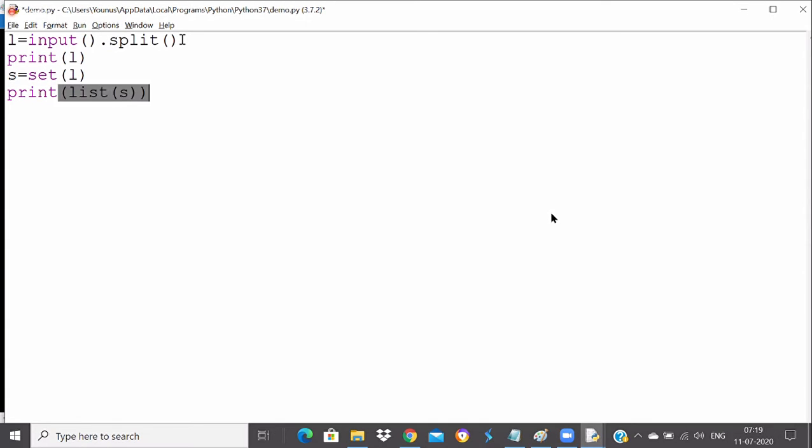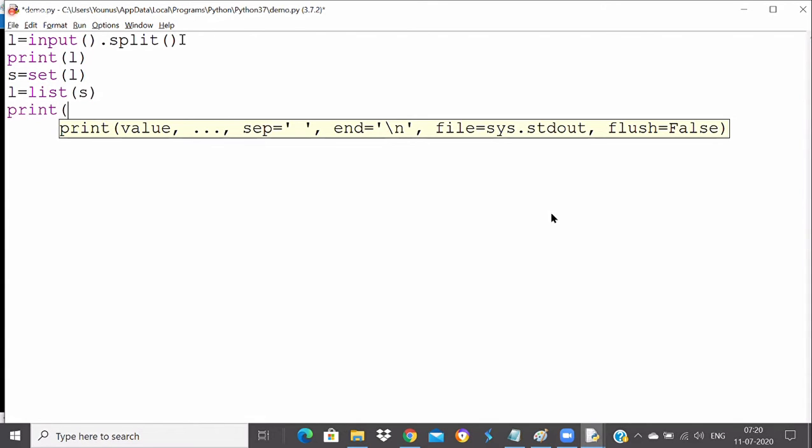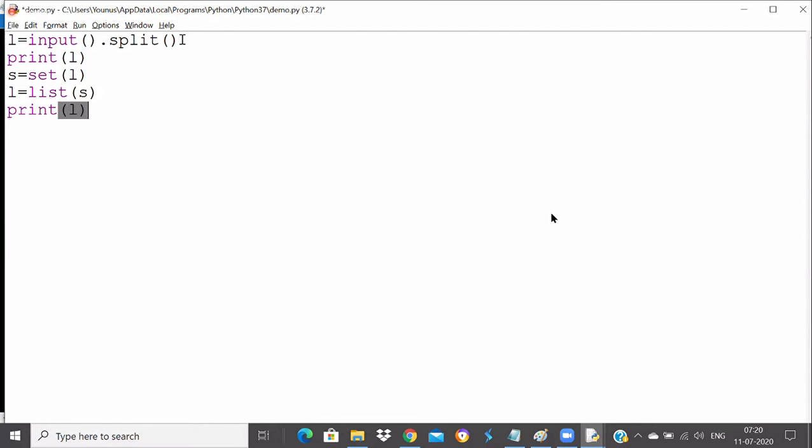You can store it and print it, whatever you want. Better you store it, so that the list gets changed. So L is equal to list of S, and I can print it out. Print L here now. You can see it's very simple code, just one line actually.